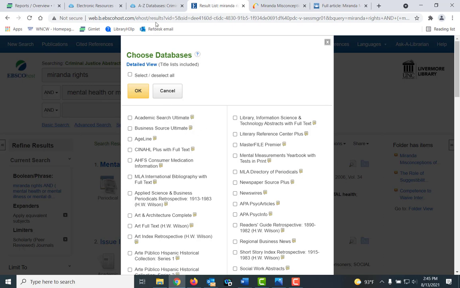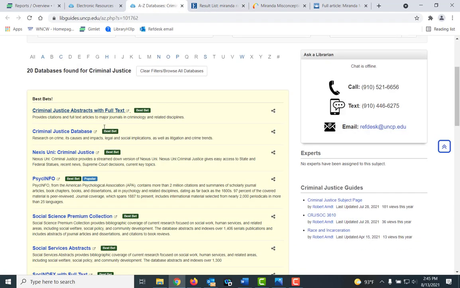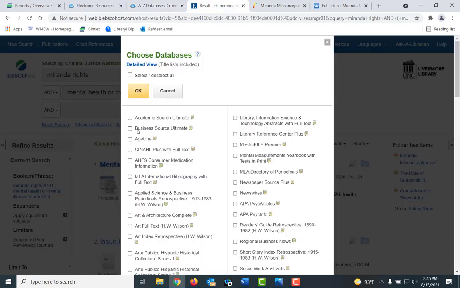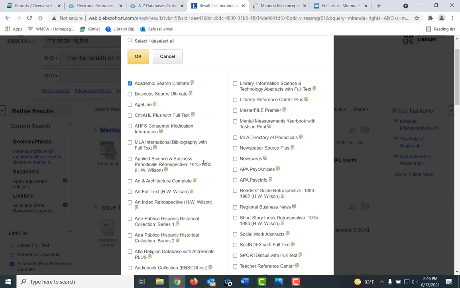Now, if you remember when we clicked on criminal justice databases, here is PsycInfo. That is through the same company, EBSCO, and so is SocIndex. So I'm going to go back here. And I'm also going to add in Academic Search Ultimate because it is a good general database.